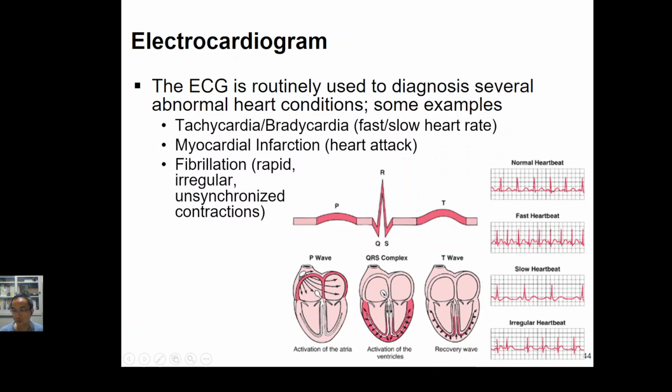But let's say 1, 2, 3, 4, 5, 6, the same as the normal heartbeat, but the rhythm sometimes is too fast, sometimes it's too slow. So what we can see is that it is a weak irregular heartbeat. It also has a problem. So this is the reason why the ECG signal can let us know whether the heartbeat is too fast or too slow, or whether we have myocardial infarction, whether we have fibrillation, etc.